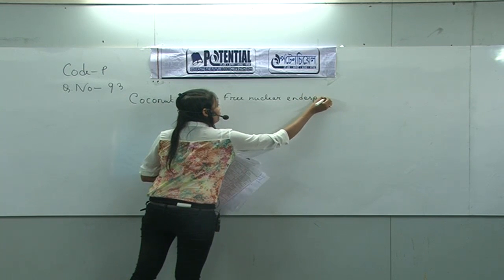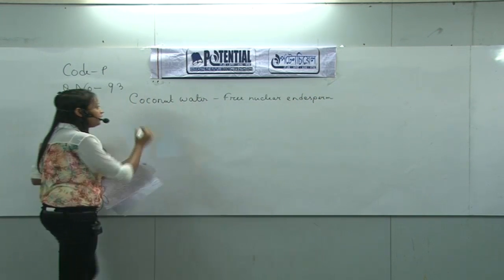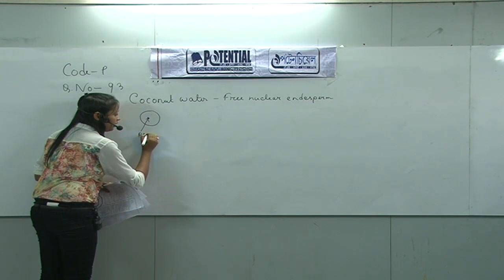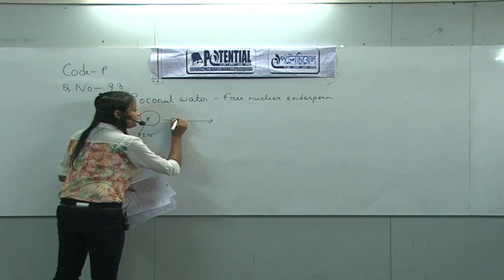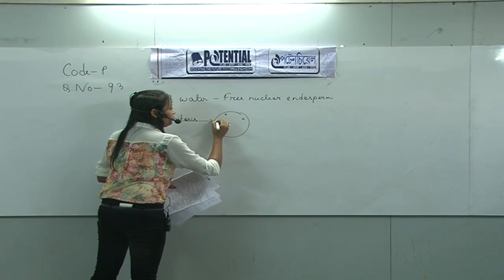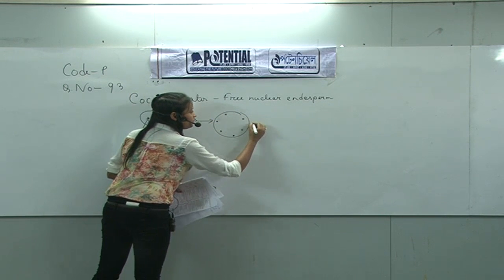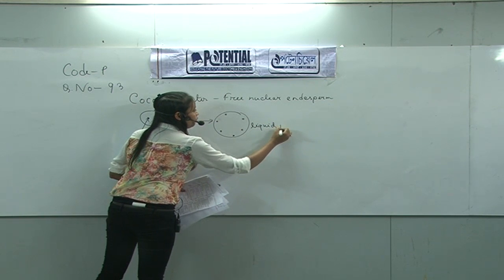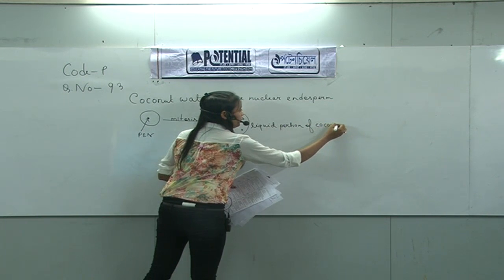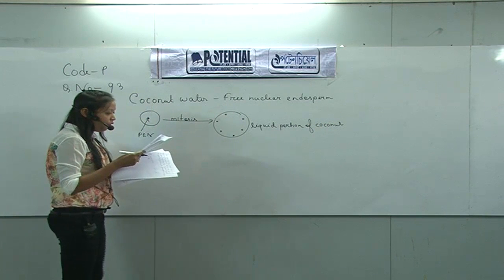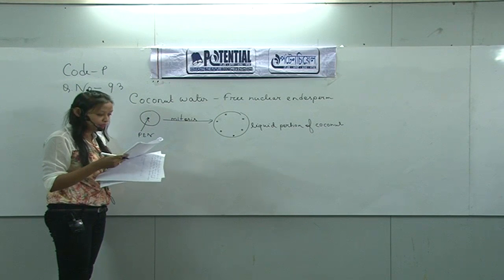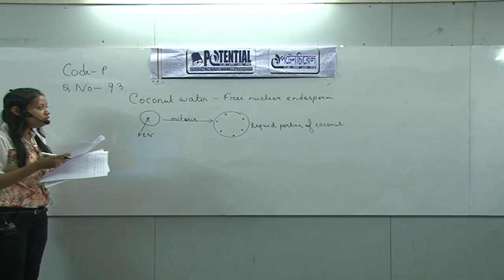It is composed of thousands of free nucleus. Suppose this is the primary endosperm nucleus, and this primary endosperm nucleus undergoes repeated mitotic division to form many nuclei, which ultimately convert to the liquid portion of coconut. So the answer to that question will be 4. The coconut water from tender coconut represents free nuclear endosperm. So then move to question number